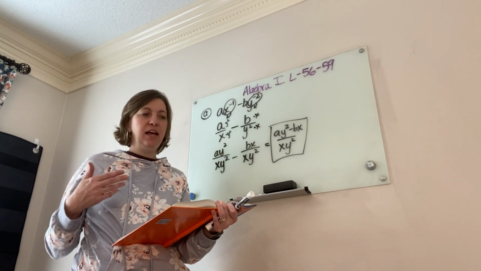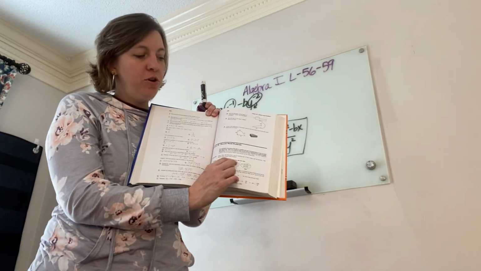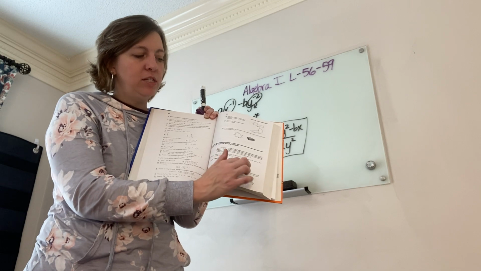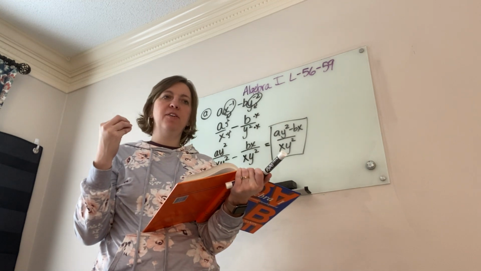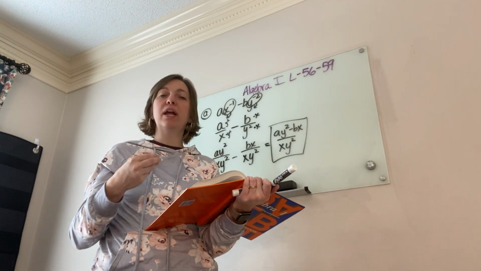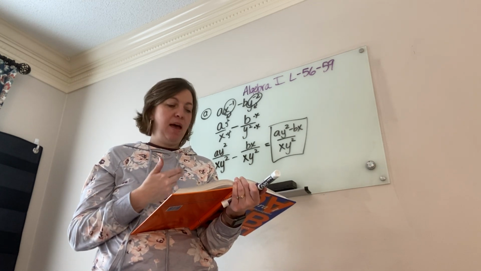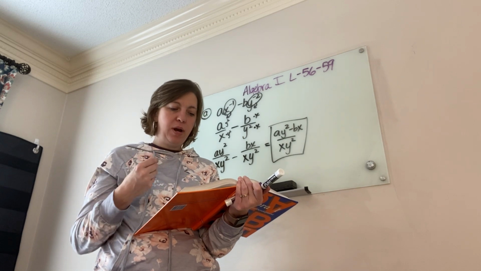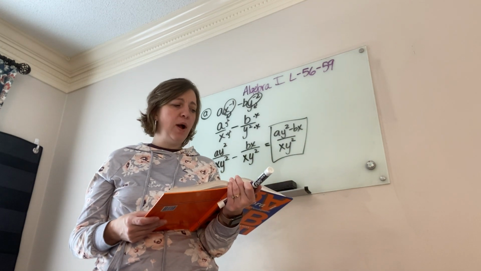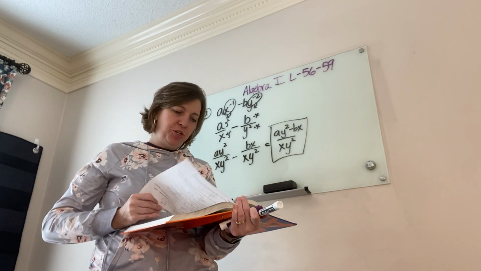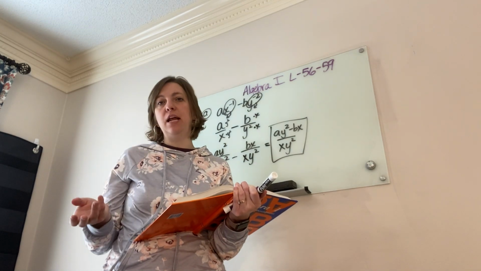I love Saxon, and I love the way that they show you visually. And if you'll take a look, they show you pictures of, okay, this is my whole, this is the part that I have of the whole. And each of us are able to visualize things a little bit differently. For me, I like to just rewrite it in a math sentence, instead of working it out the mathematical way. I'd rather just rewrite it in an algebraic sentence. So you guys are welcome to read over page 235 at the bottom, and then all of page 236, and they show you how to set up those ratios.